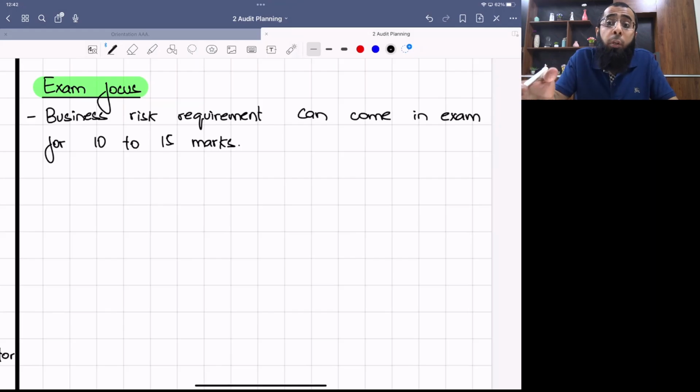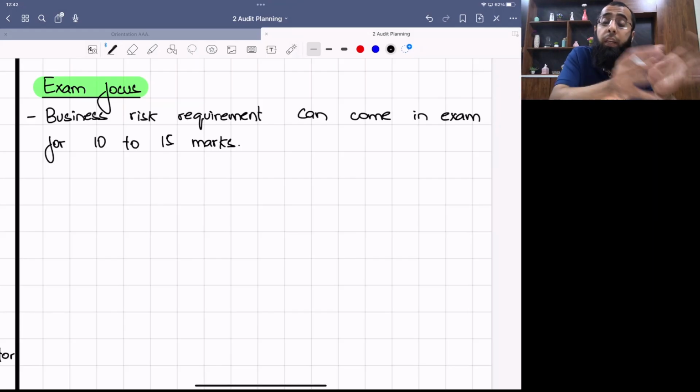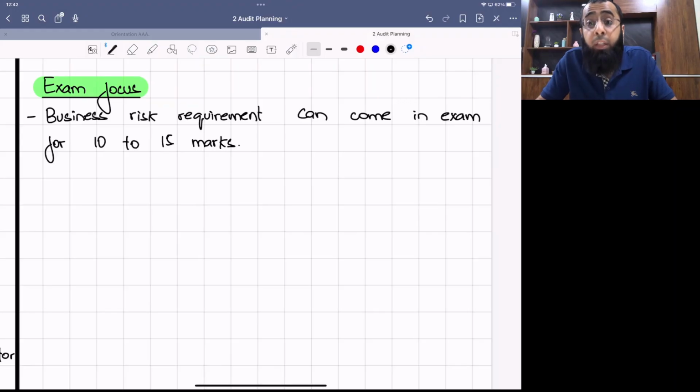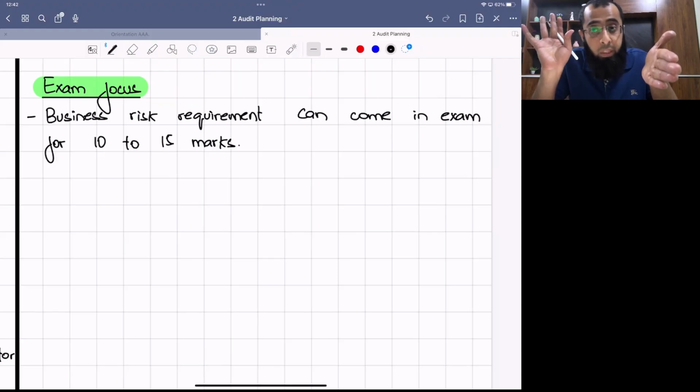Or this is also possible that business risk do not come at all and all of the marks are allocated to risk of material misstatement or audit risk only. Okay. So what happens in the exam, either the question type will be that in requirement A, you will have business risk for 10 to 15 marks. And then in requirement B, he will ask you risk of material misstatement or audit risk for remaining marks, which brings the total to 25 marks.